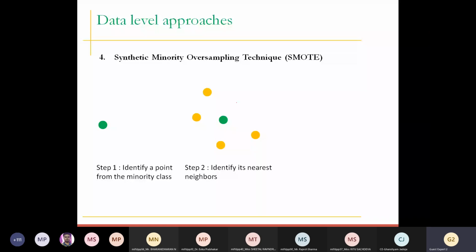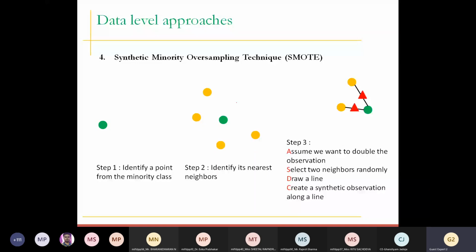After that, I need to evaluate how much data I would like to generate. Suppose I would like to generate double the data points. So I am going to select 2 points, because this is about 1 minority point. For this particular minority point, I would like to select 2 nearest neighbors, which is j equal to 2.